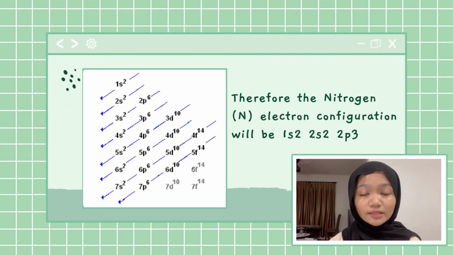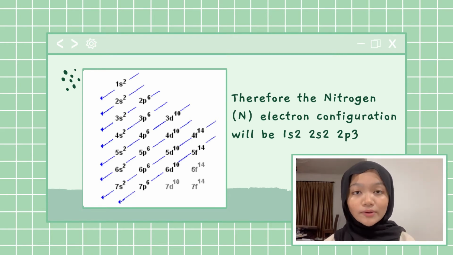Nitrogen is the 7th element with 7 electrons. In writing the electron configuration for nitrogen, the first 2 electrons will go in the 1s orbital. Since 1s can only hold up to 2 electrons, the next 2 electrons will go in the 2s orbital. The remaining 3 will go in the 2p orbital. Therefore, the electron configuration for nitrogen will be 1s2, 2s2, and 2p3.